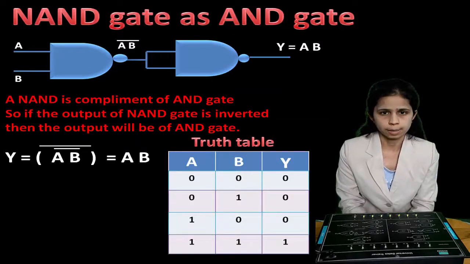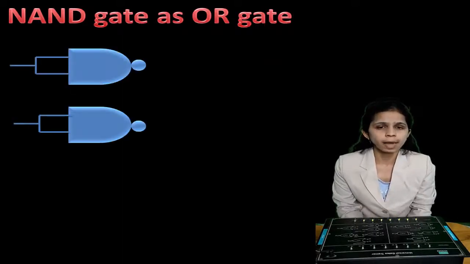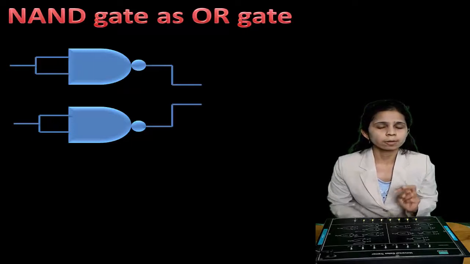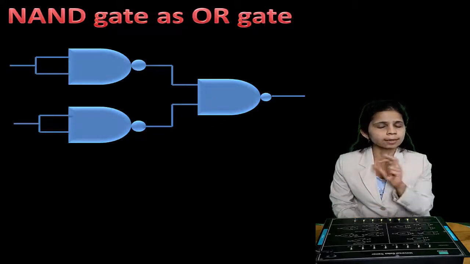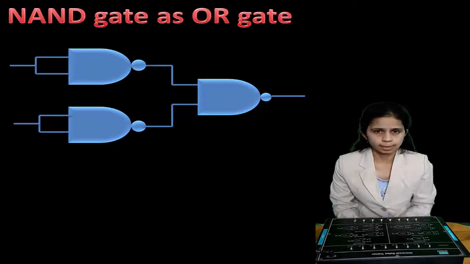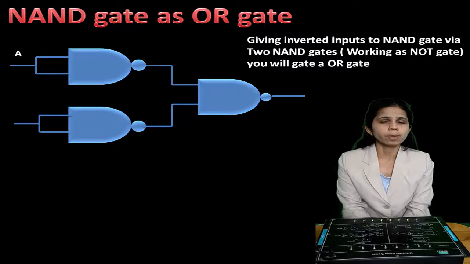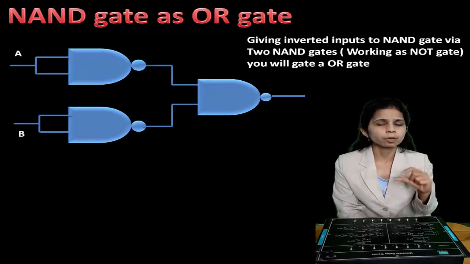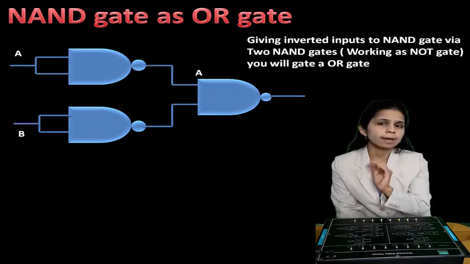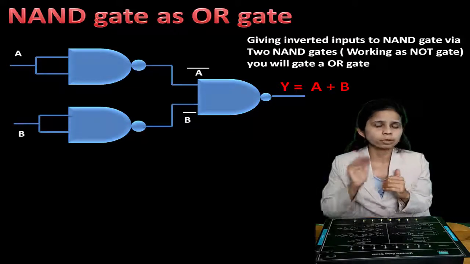How to make an OR gate by using NAND gates? You will require 3 NAND gates. The first 2 NAND gates, whose inputs are combined together, will act as NOT gates, and these 2 NOT gates are connected to the inputs of the third NAND gate. The input of the first NAND gate, which is a NOT gate, will be A, and the input of the second NAND gate, whose both inputs are combined, will be B. Then at the output you will get A bar and B bar. This A bar, B bar will be fed to the third NAND gate.